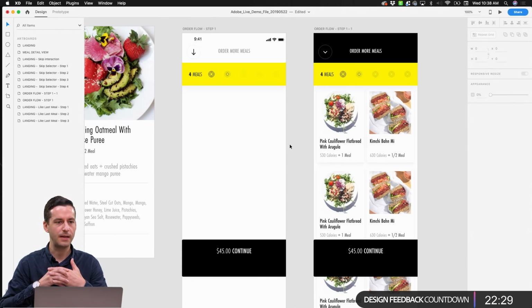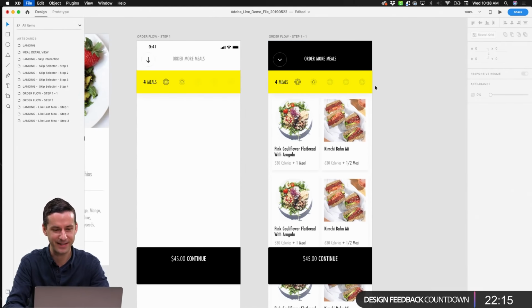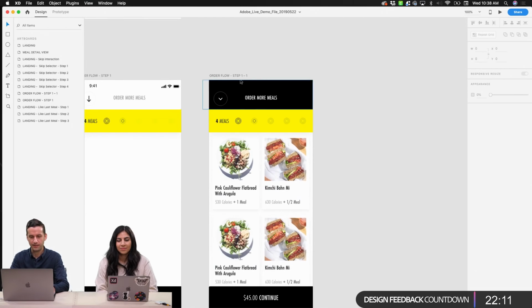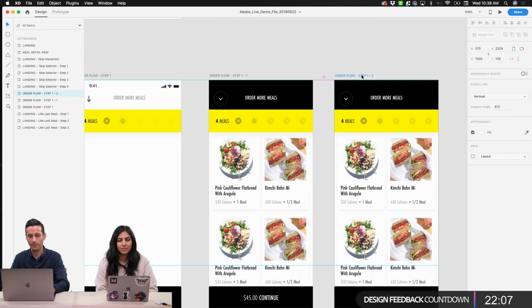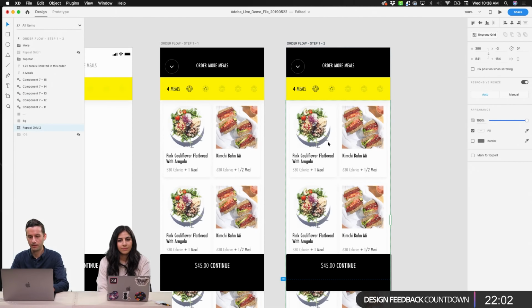So maybe the natural gesture that we want to encourage here is dragging these items up onto our table, and what that'll do is trigger some sort of ability to adjust our quantity. So let's assume that, and we'll work through it and see if that works or if that doesn't work. So the way that I like to do these sorts of processes is to just, again, create another artboard. And I'm going to grab this component here.